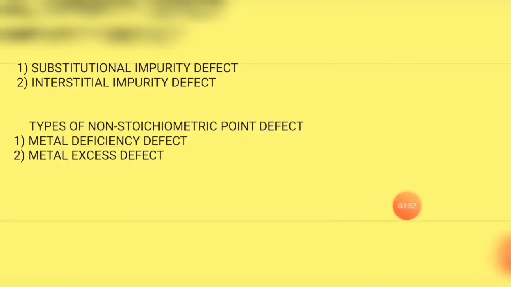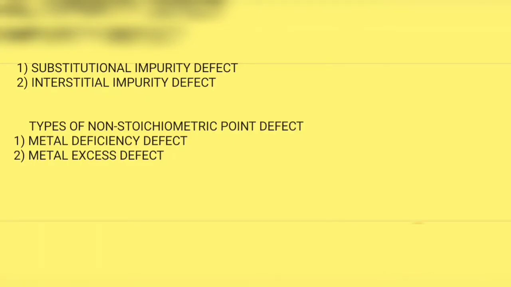Now we have learned what a defect is, the main three types of defects, the types of point defect, and the subtypes. Let's take more information about each, looking only at the main points.